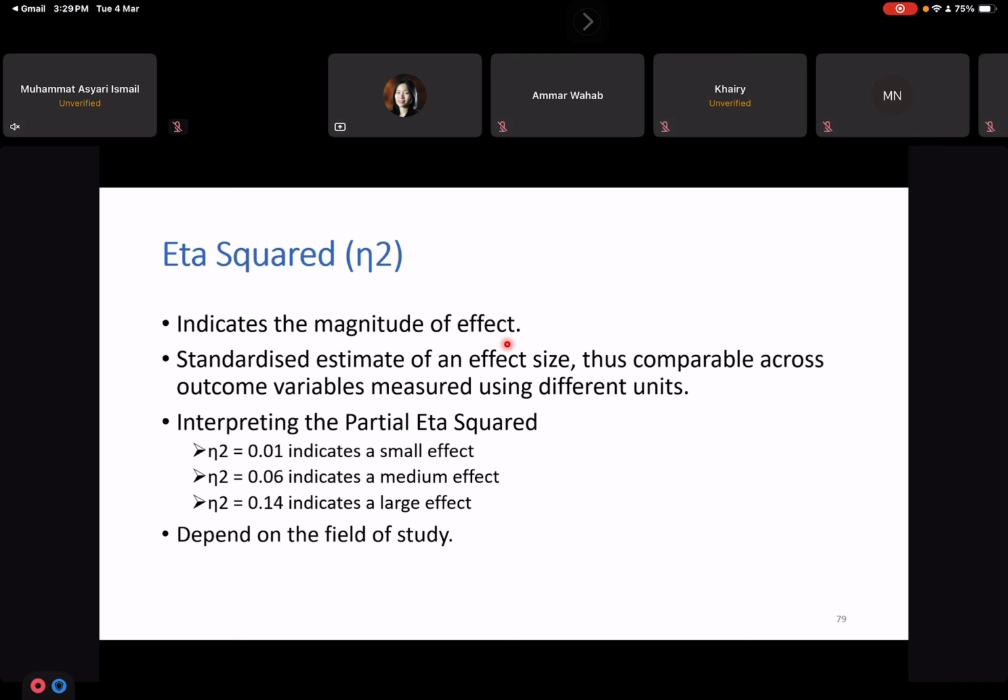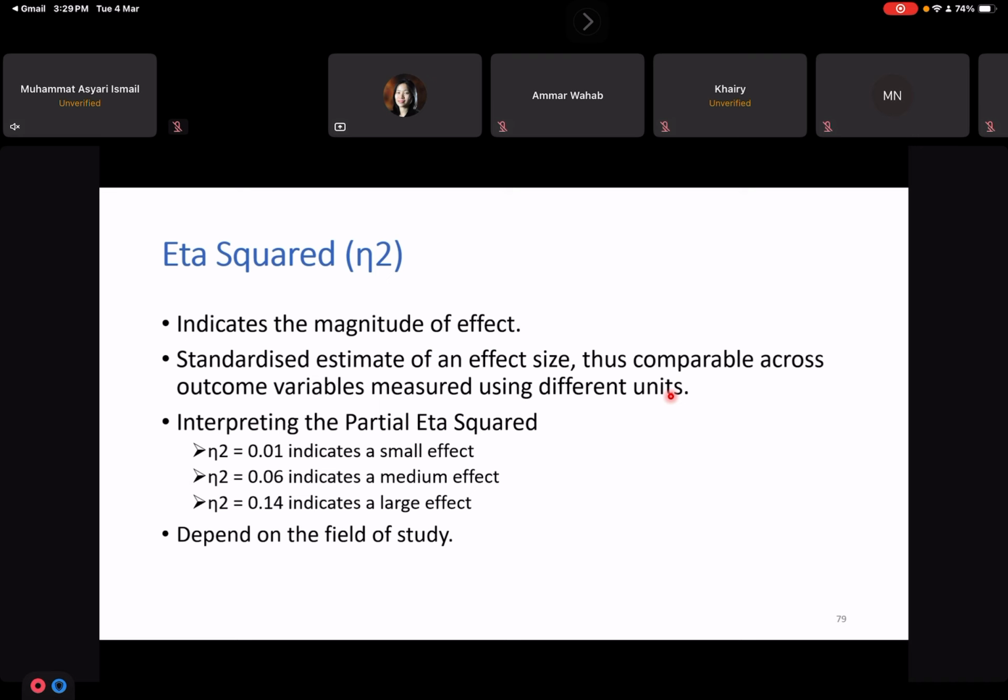If it is near 1, it means a very huge effect, a very huge difference. It is a standardized estimate of effect size, thus comparable across outcome variables measured using different units. So it is standardized, which is why we can compare across different outcomes even if they use different units.